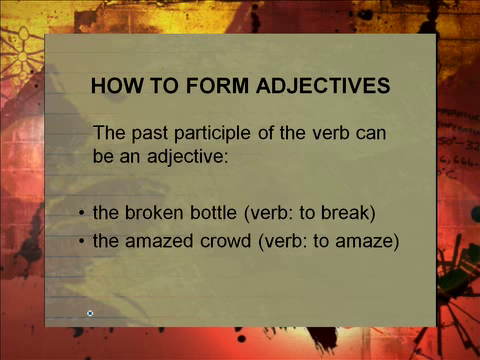The past participle of the verb can be an adjective. So what do we mean? Look here at the verb. The verb is to break, but we don't say a break bottle. We say the broken bottle. That's the past participle. Look at this verb, to amaze. We talk about the amazed crowd. That is the past participle. Notice the ed at the end of it.